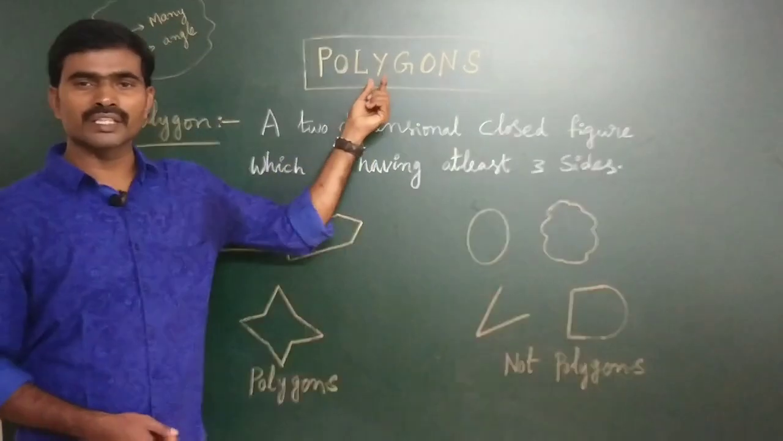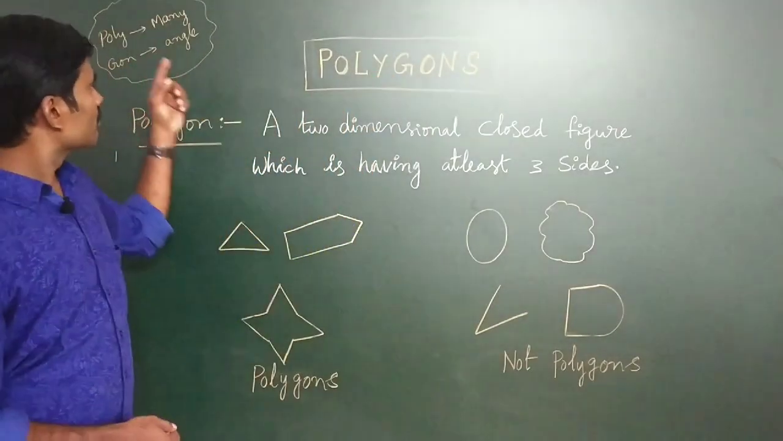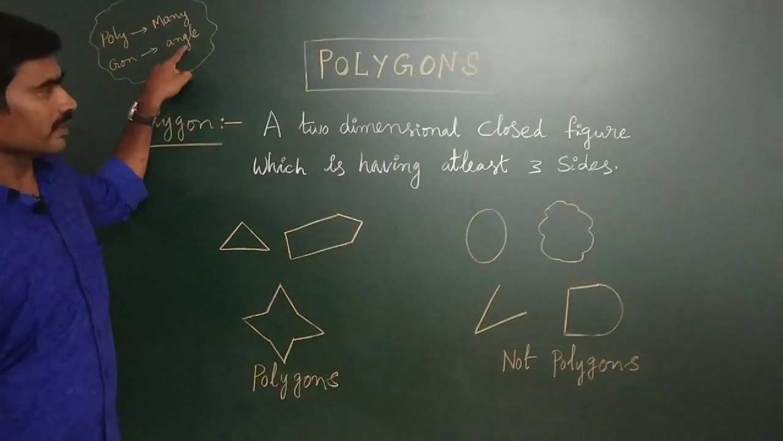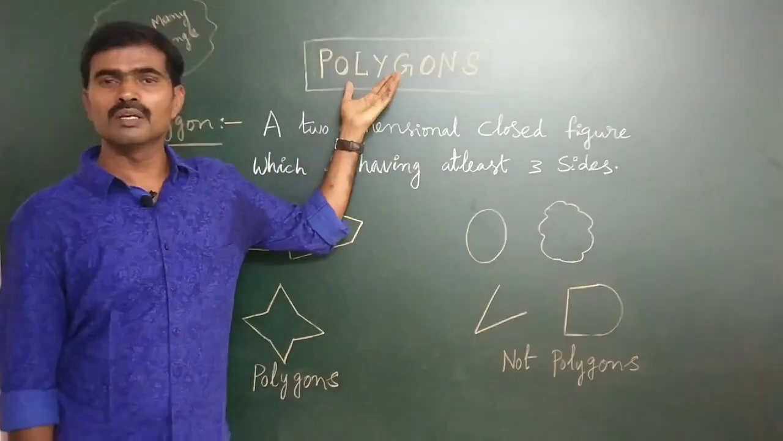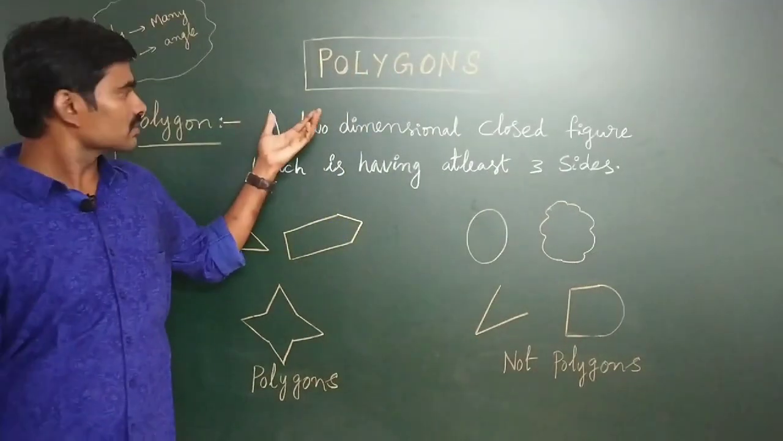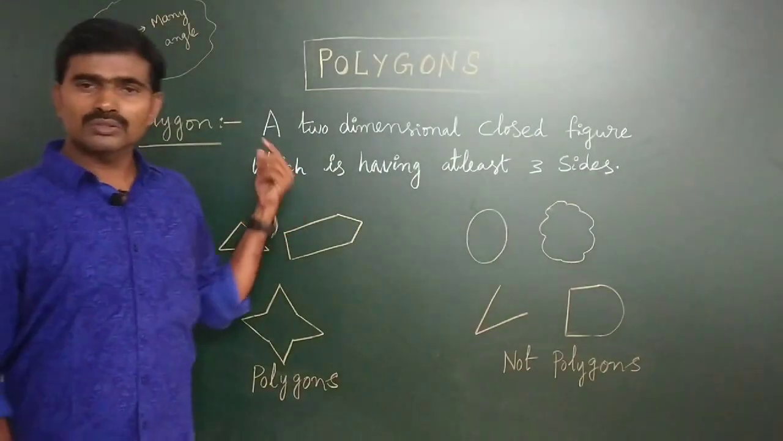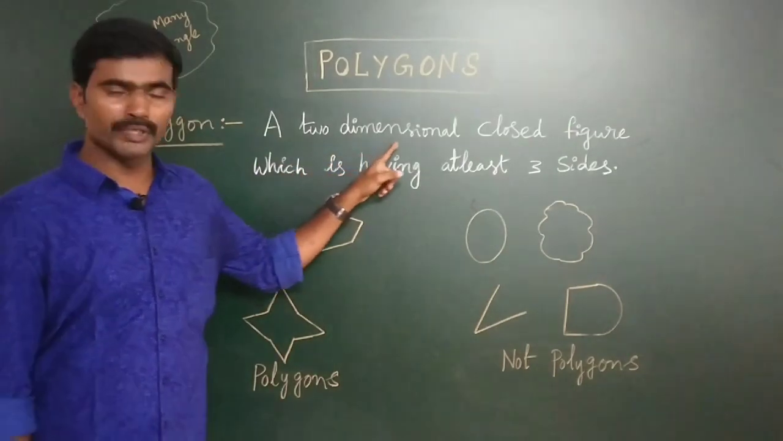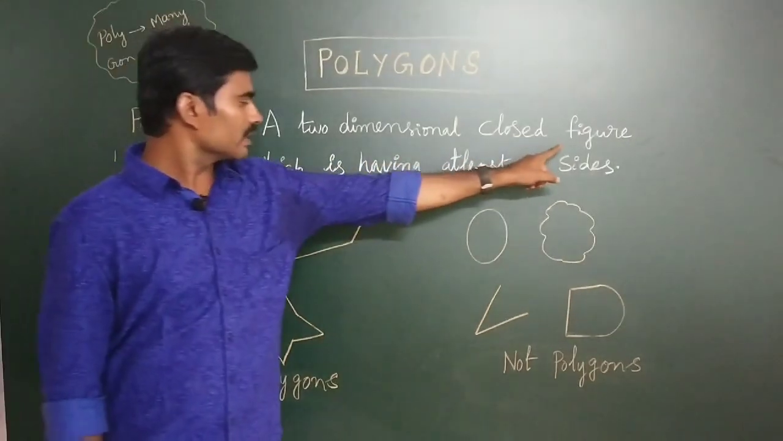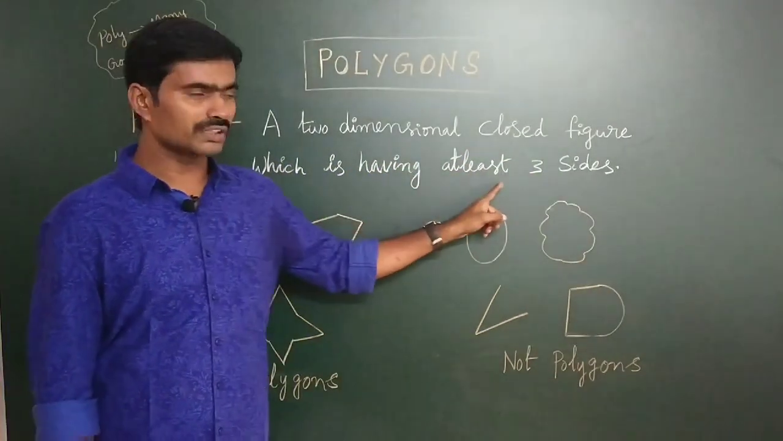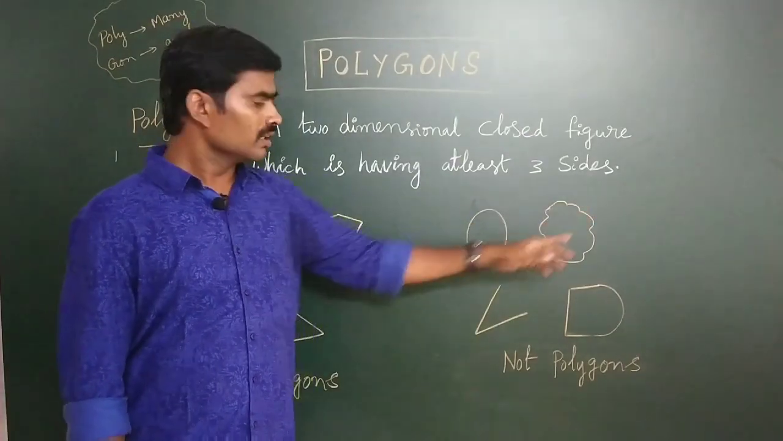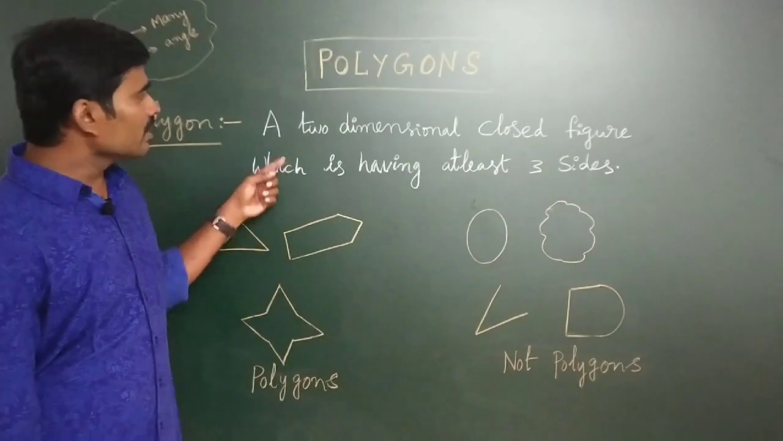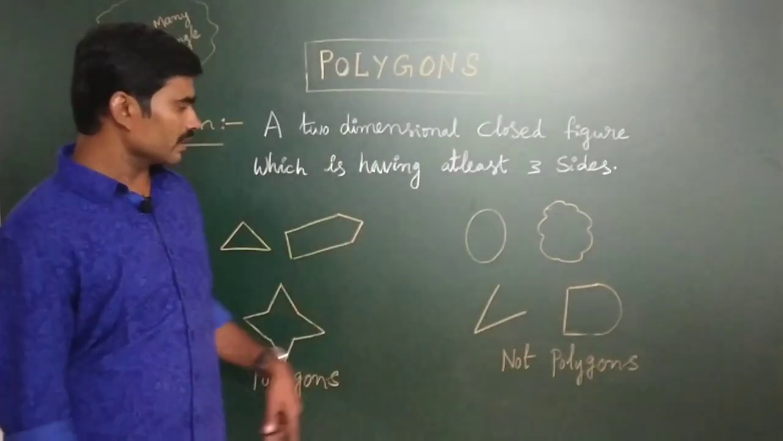Polygons. It is a Greek word. Poly means many, gon means angle. So polygon means many angles. The actual definition is: a polygon is a two-dimensional closed figure which has at least three sides. These are all two-dimensional figures.